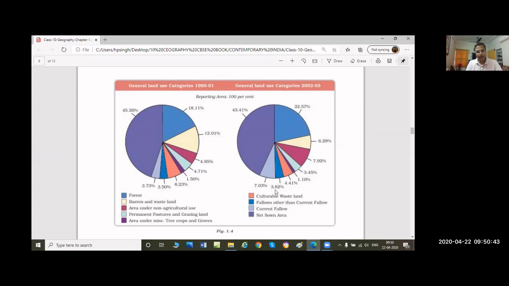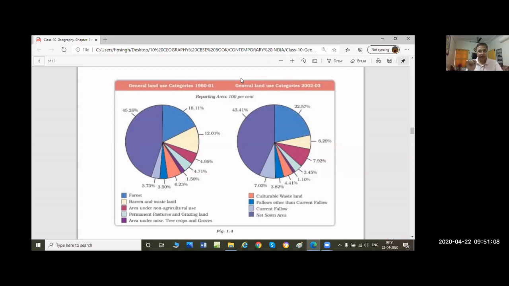Okay. Now let's come to the current fallow land. When you go to a movie, there are two counters: current tickets and advance tickets. Advance ticket means for the next shows, tomorrow's shows, or the day after tomorrow.